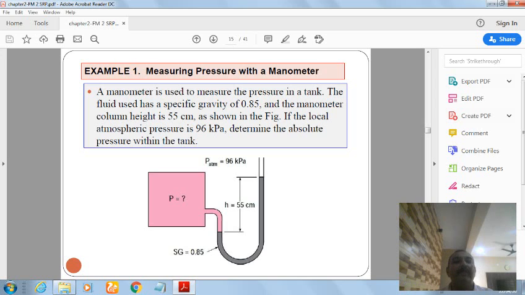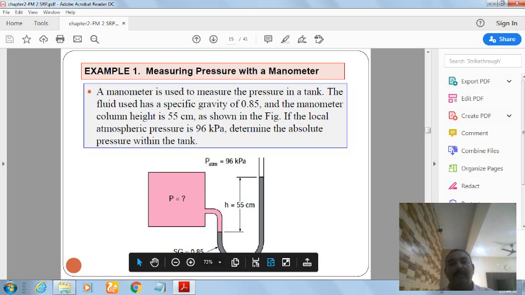If the local atmospheric pressure is 96 kPa, determine the absolute pressure within the tank. So we have to find out the absolute pressure within the tank.